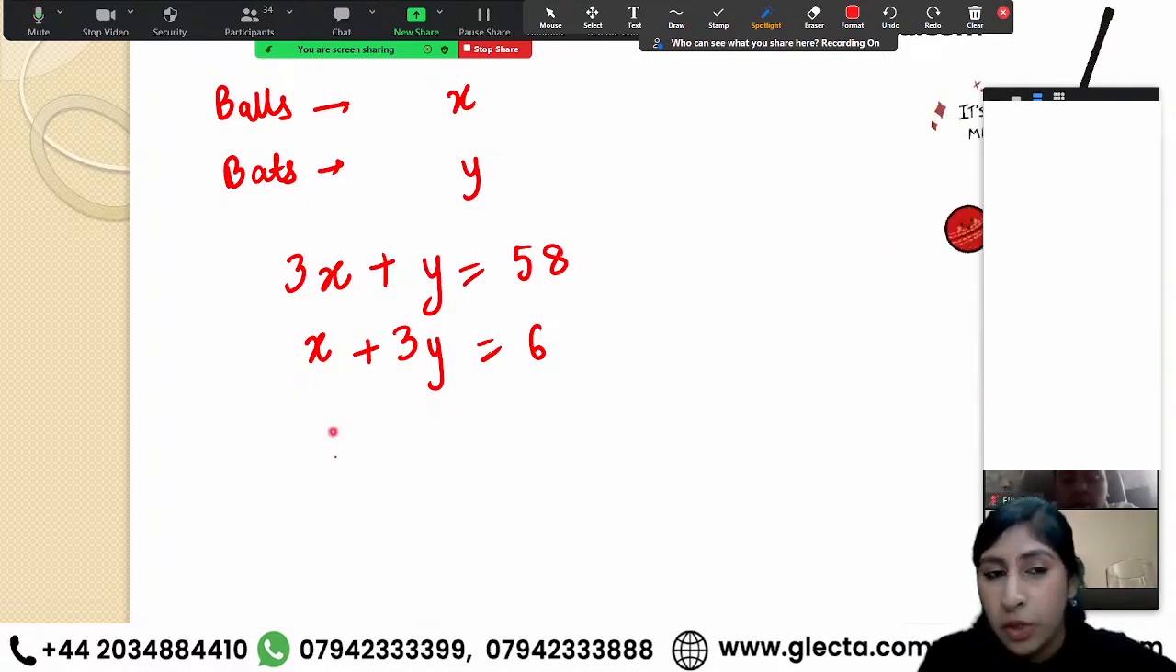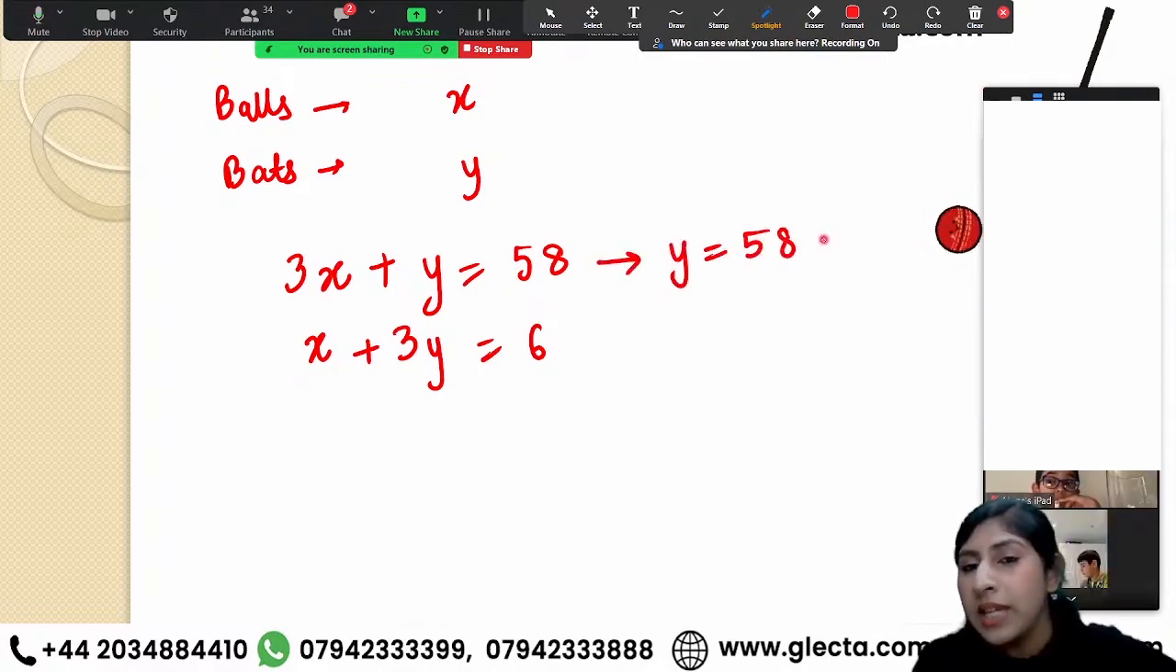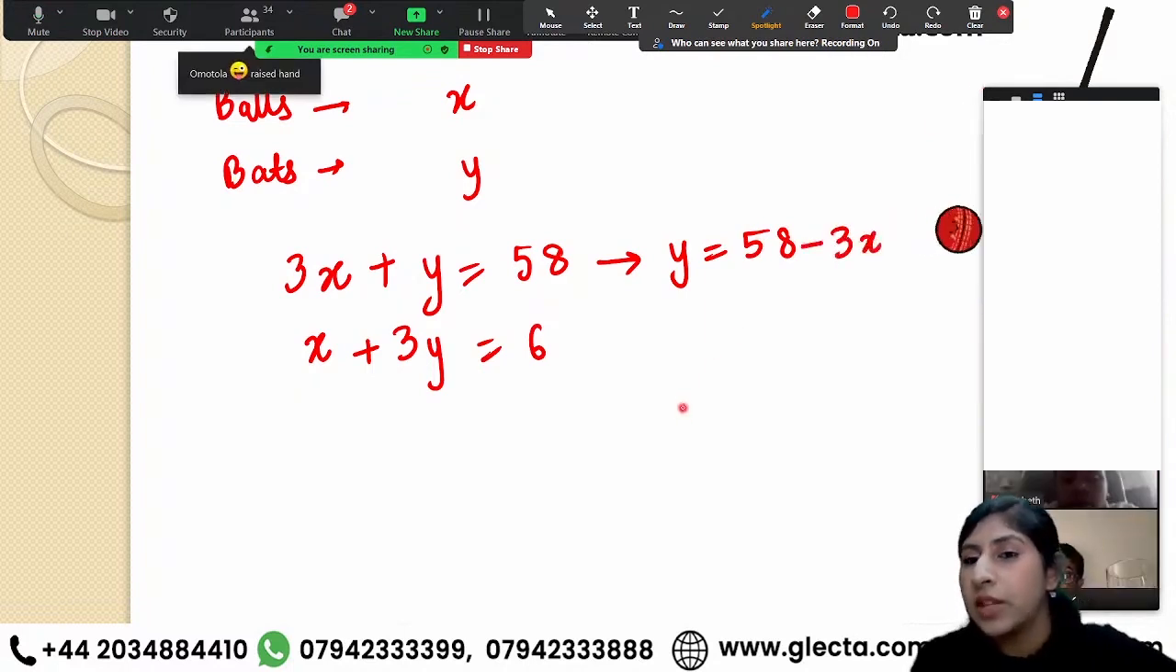Okay, over here, if I want to solve it, from here I have the value of y. I can rearrange it, right? Take 3x on the other side. I can write y equals 58, take away 3x.